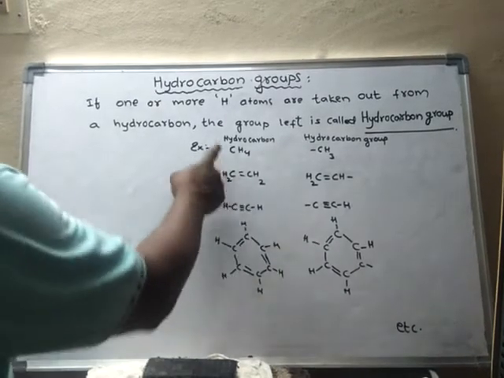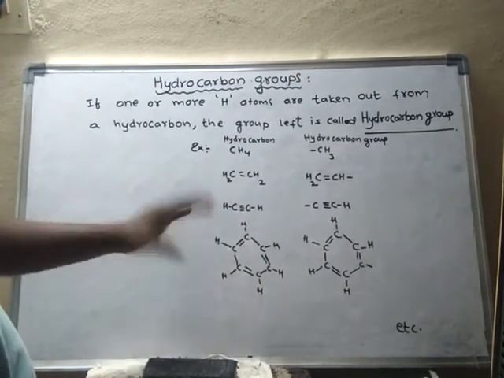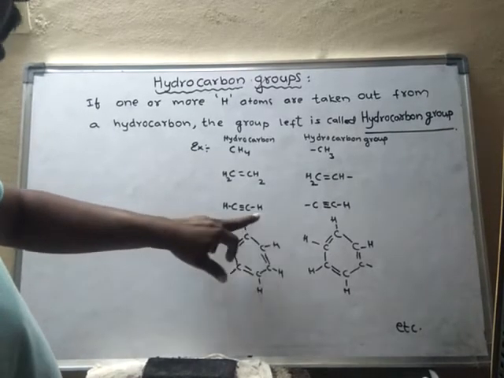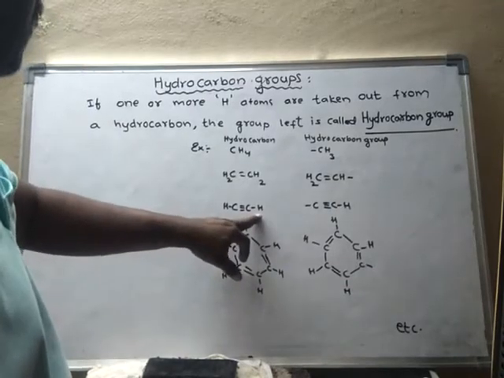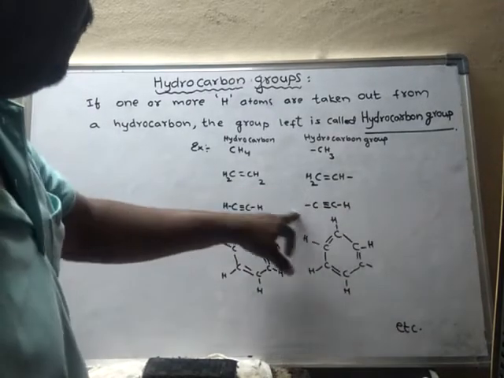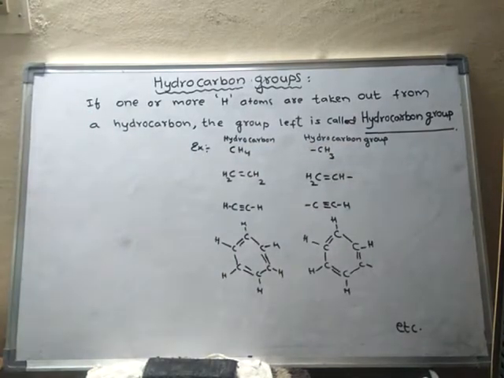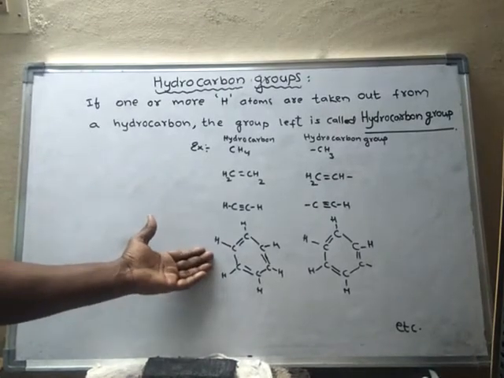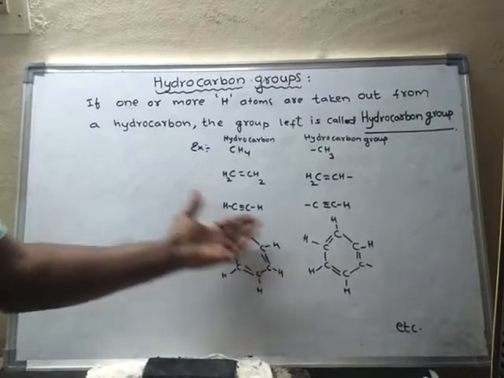So this is a hydrocarbon. If I remove one hydrogen, any hydrogen, either this or this, after removal of one or more hydrogens the leftover group is said to be a hydrocarbon group. Now take this hydrocarbon, called benzene.